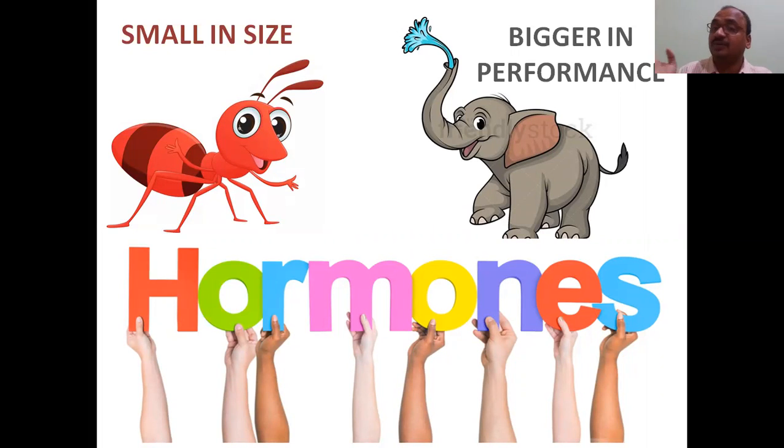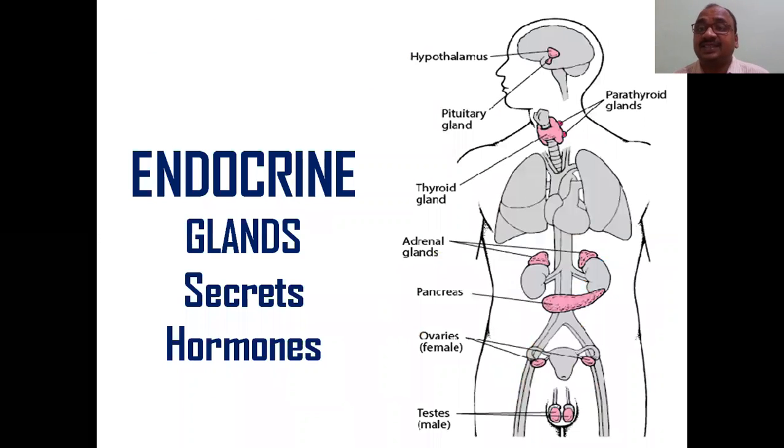Generally we will think that hormones are a very small quantity, nothing will happen with that. Everything will happen with hormones only. That point you have to keep in your mind very strongly, right? This is the endocrine system of a human body. So first one, here you can see the hypothalamus along with the pituitary gland.